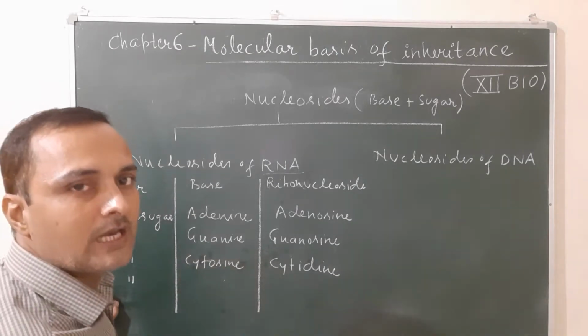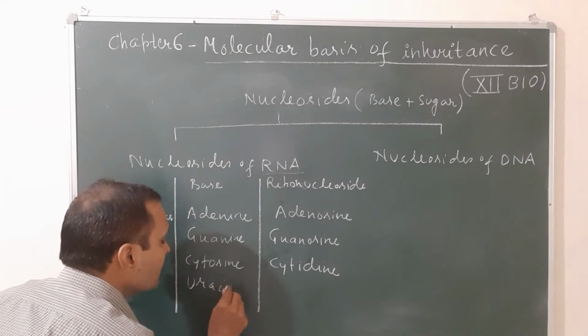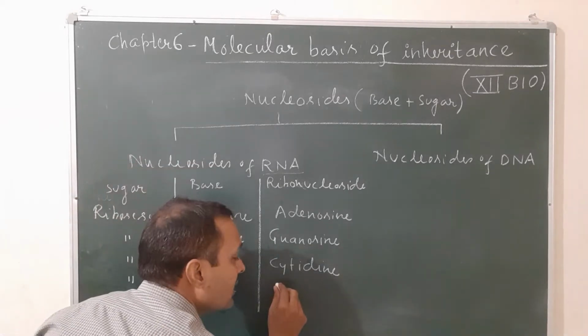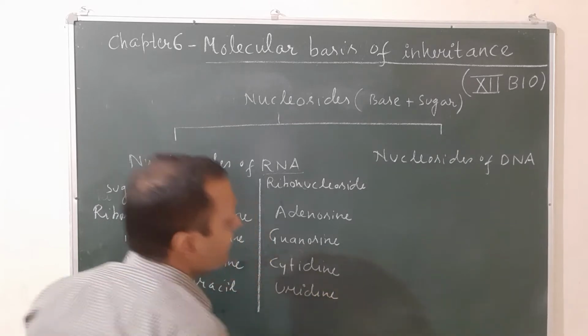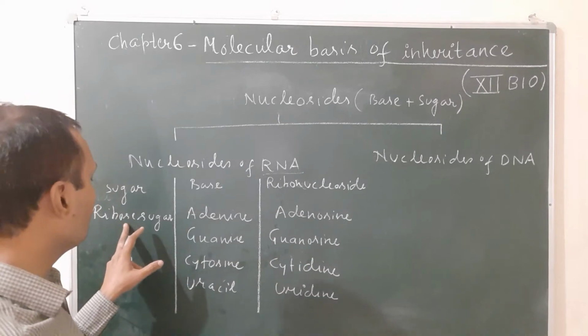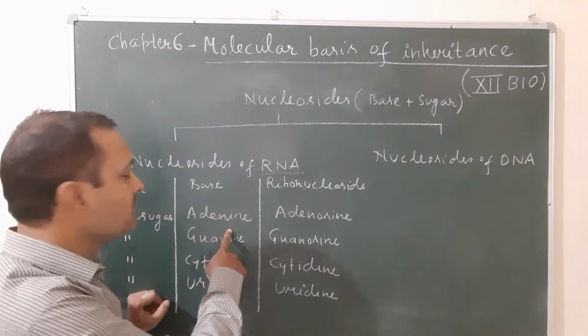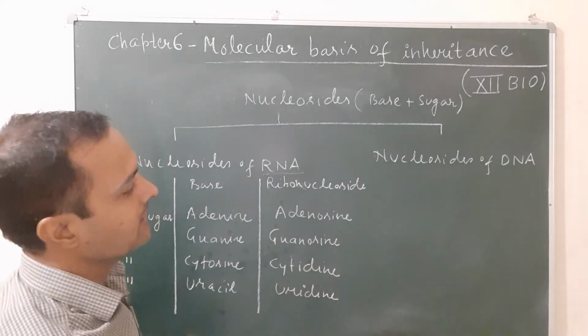Thymine is absent in RNA, so in place of thymine, uracil is present. The name of the ribonucleoside will be uridine. So these are the four nucleosides formed by combination of ribose sugar and these bases: adenine, guanine, cytosine, and uracil.